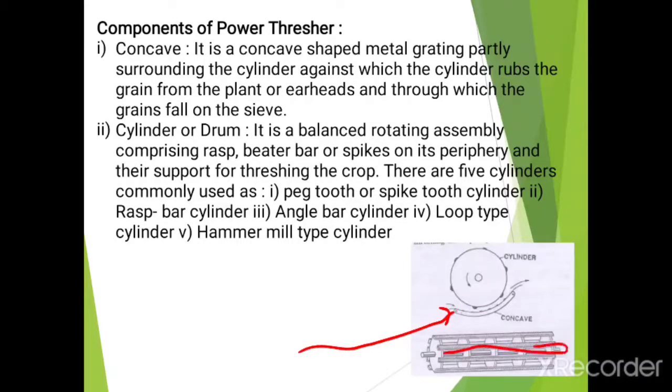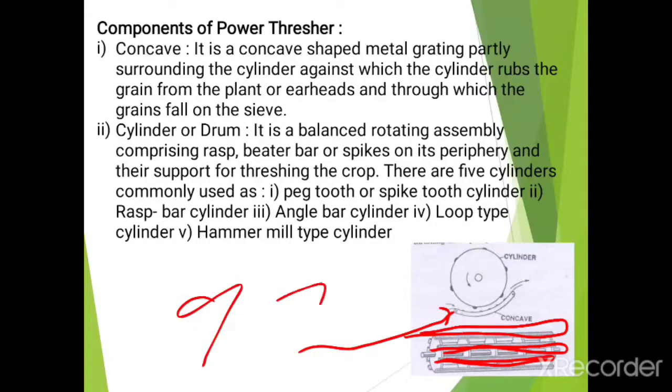These metal components attached to the cylinder are called rasps. Sometimes there are bitter bars or spikes on its periphery to support threshing the crops. There are five cylinders most commonly used: peg tooth or spike tooth cylinder, rasp or bar cylinder, angle bar cylinder, loop type cylinder, hammer mill type cylinder, etc.